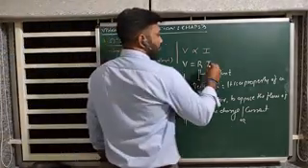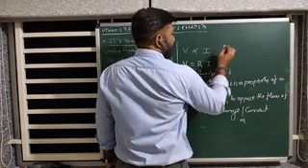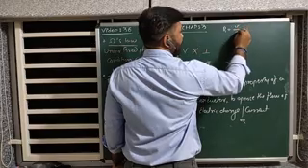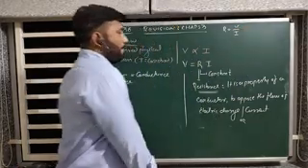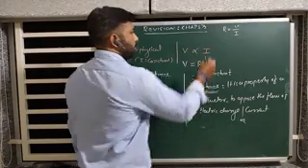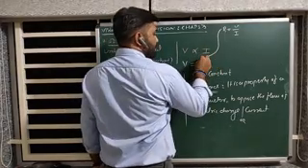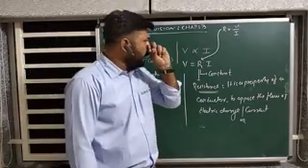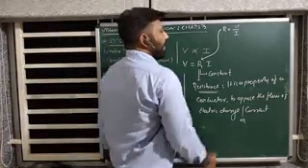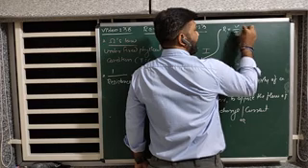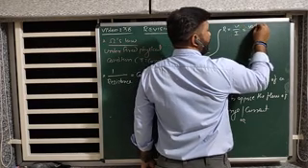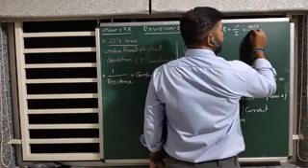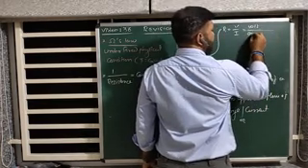Now let us see. From this equation, we will have the equation of R. R is equal to V by I. Clear? From where does this equation come? Make R the subject. R is equal to V by I. Now, let us find its unit. V is electric potential, obviously it is volt. I is electric current, it is nothing but ampere.